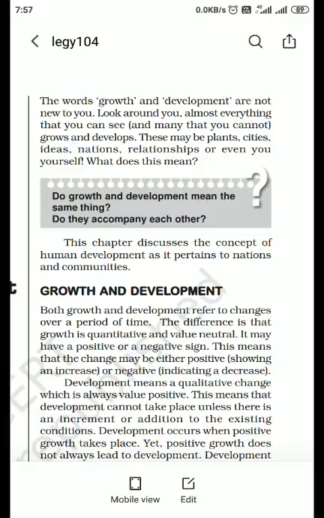In that case, we will say that development is not there. So it's clear that growth is quantitative, number wise, but development is qualitative. Is the actual benefit trickling down or not?